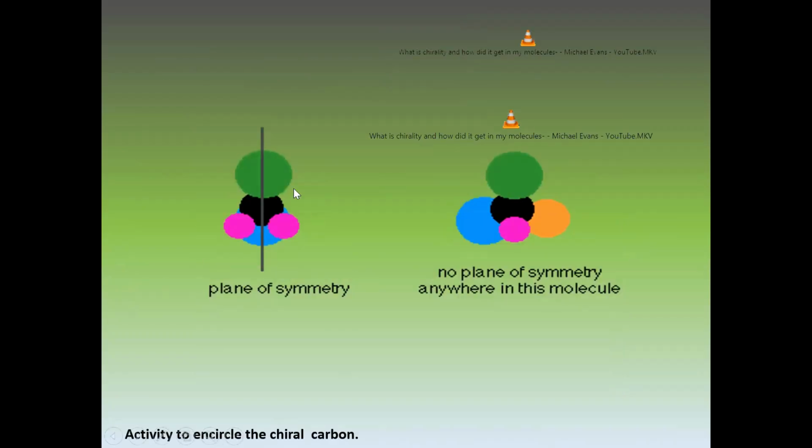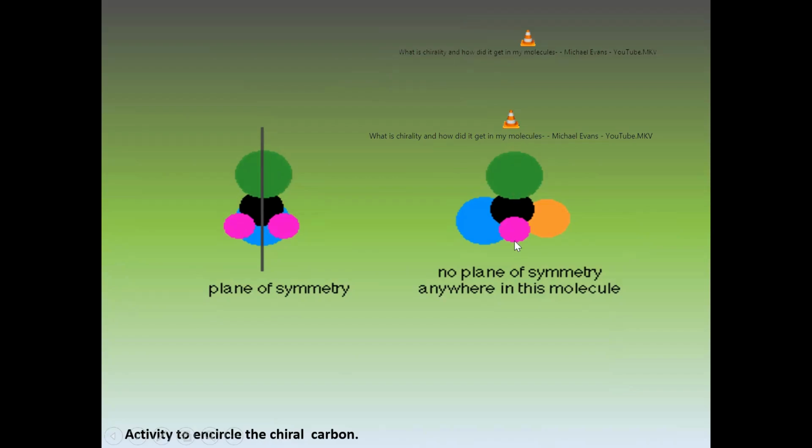This molecule you can note here has a plane of symmetry inside it. Why? Because if we draw a line in the center, the molecule is divided into two equal parts. But look at this molecule. This molecule does not have any plane of symmetry.